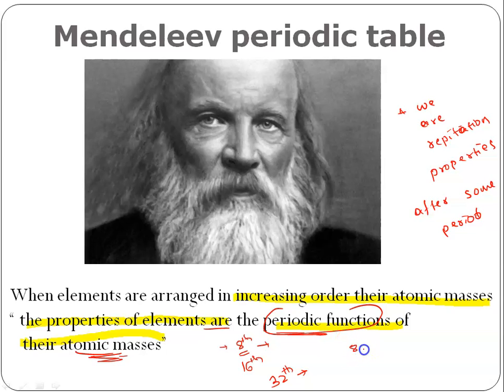After some periods, we start getting repetition in the properties of the element. He simply said that. I hope you understood.